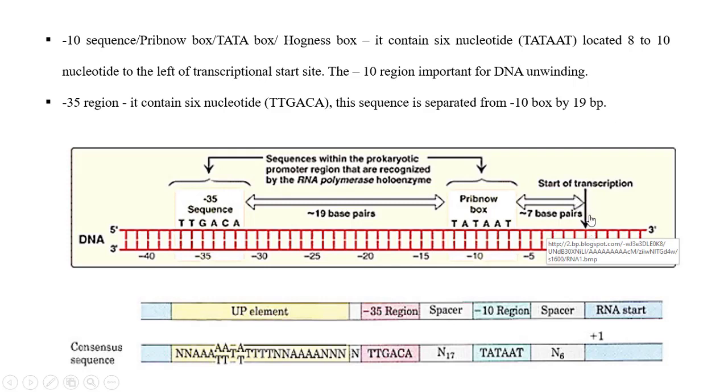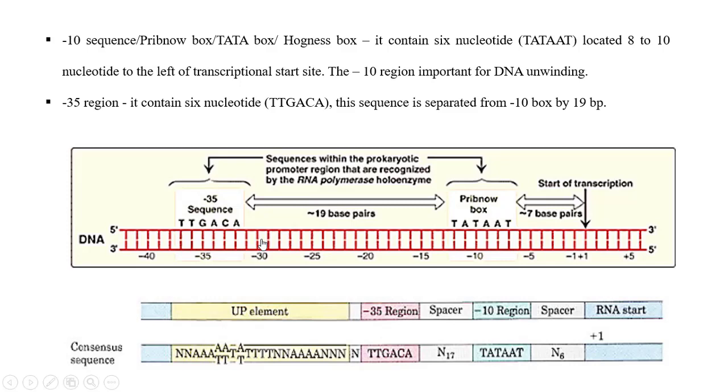See, this is the start site of transcription. It is the promoter region that can be recognized by the RNA polymerase. That is the -10 region. This is the -35 region. The -10 region is called the Pribnow box, having the specific sequence TATAAT. The -35 region has TTGACA.